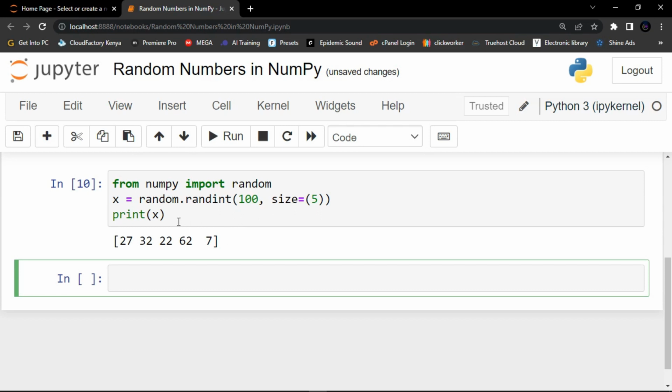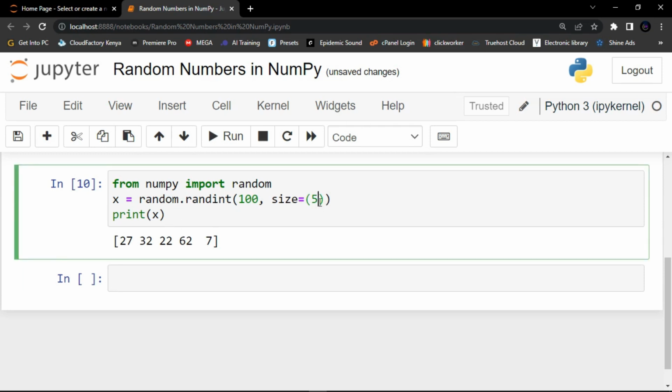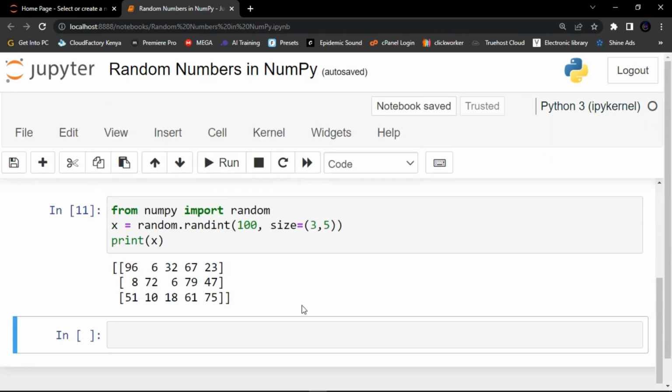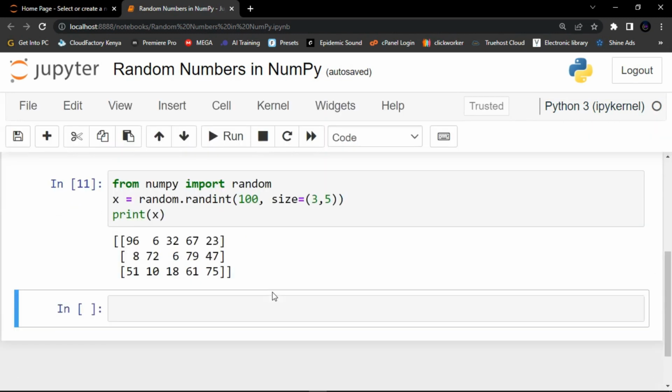Now again, let me add another argument here. I say 3 rows, containing 5 random integers, so here I'm going to say 5. Then when I run this code, you can see that it has created a two-dimensional array with 3 rows.